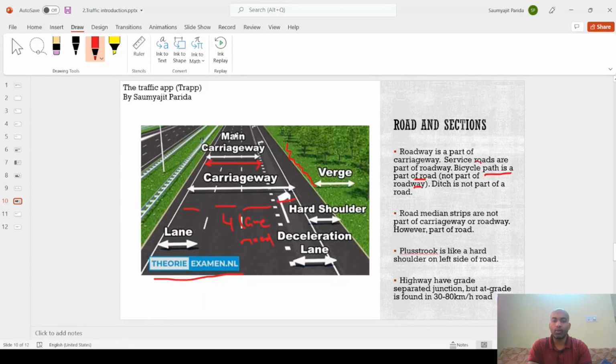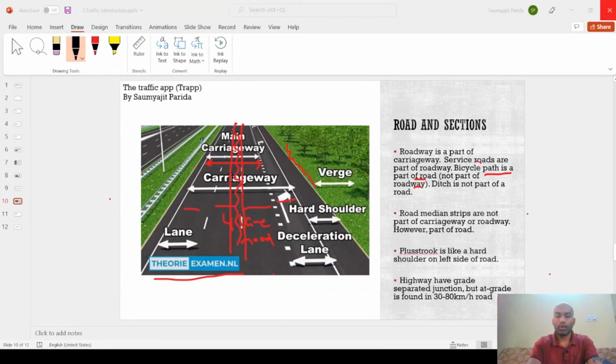Generally when you see on the road, there are small islands in between with grass on them, or something. Those are called road median strips, and they are not part of the roadway. Plus stroke, the carriageway, the hard shoulder here is on the right side. If it is on the left side, then it is called a plus stroke.